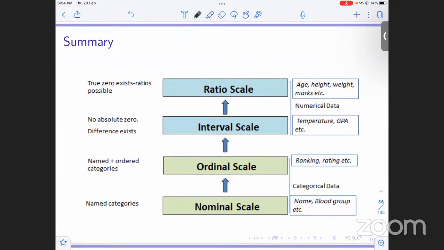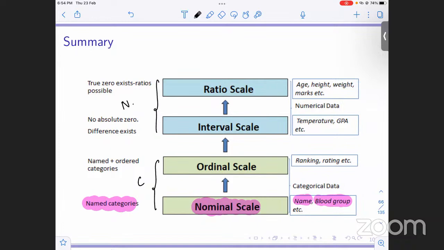So if we have just named categories, we are just naming the categories, the scale of measurement that we will use is going to be nominal scale of measurement. For example, names, which are just a label of a person. Then we have blood group, right? So this is just a nominal scale. Basically these two are for categorical variables and these two are for numeric, right?